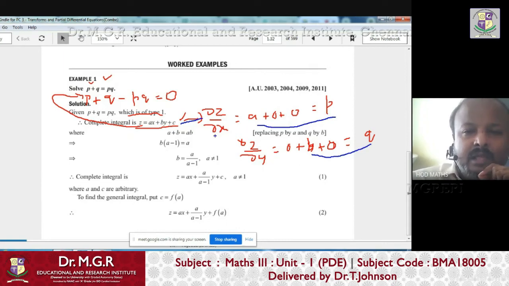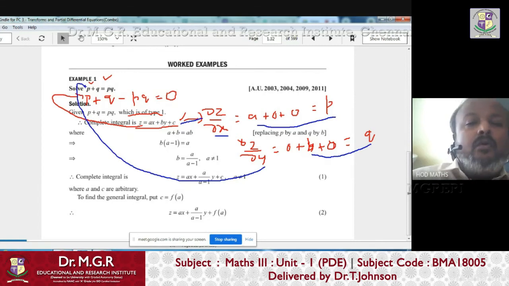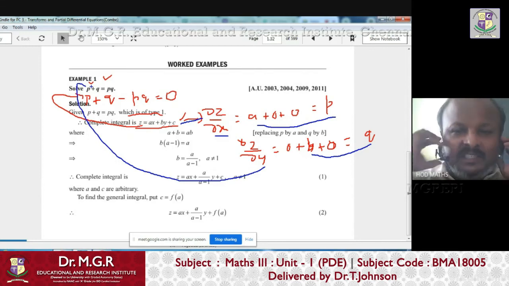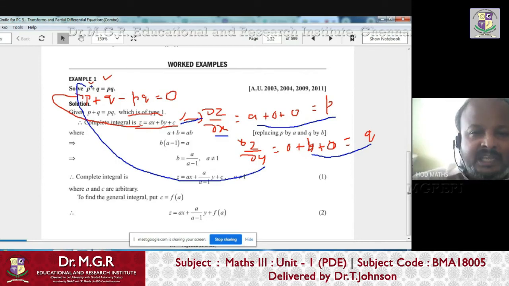Now, after getting this relation p equals a and q equals b, put that relation once again into the original given PDE, because if you assume this as a solution, then this relation should satisfy the original PDE. If z equals ax plus by plus c is a solution, then what we derived, that is p equals a and q equals b, should be satisfied by the original PDE.